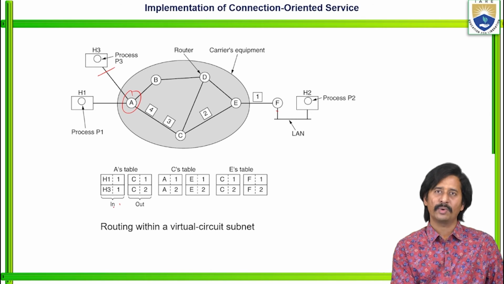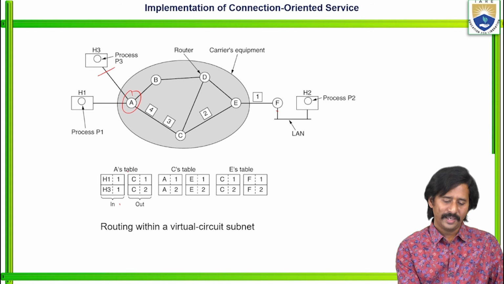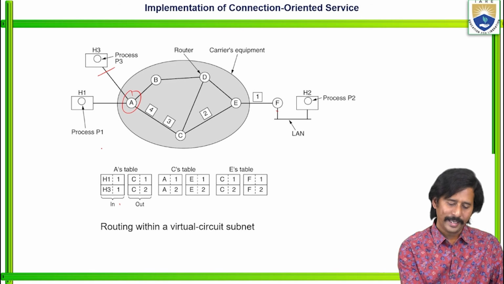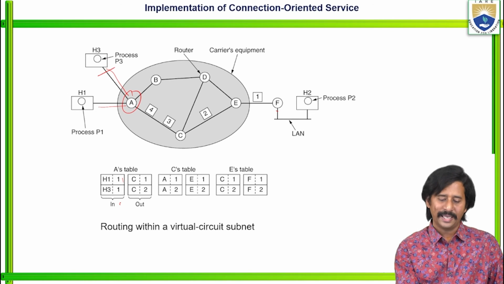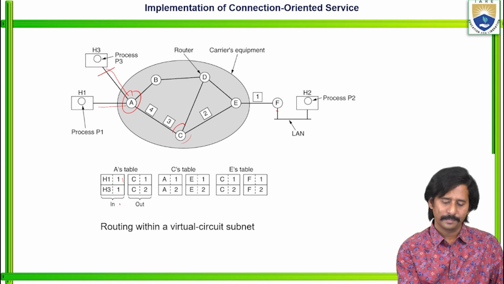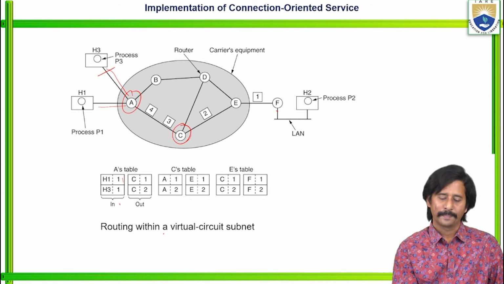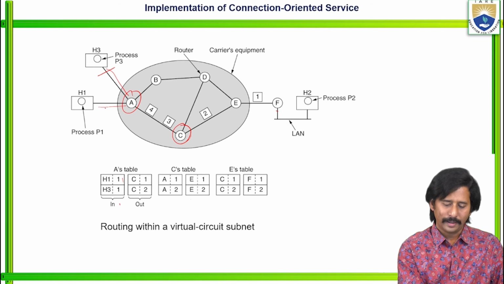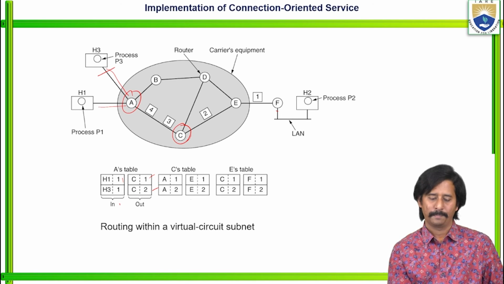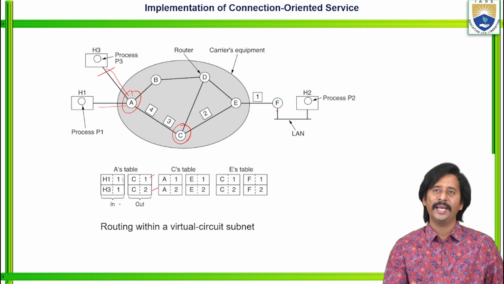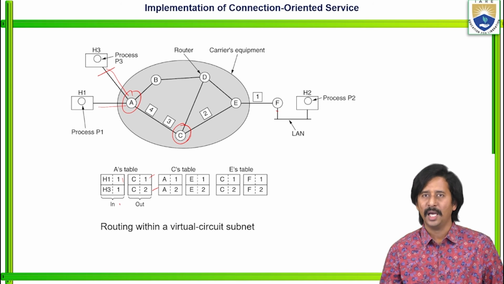See, here we need to consider what is the input line and what is the output line. See, for the routing table of node A or router A, H1, that is 1, and H3, that is 1. Similarly for C, it may be communicated either 1 or 2. 2 is the output line. So each and every node maintains a routing table.